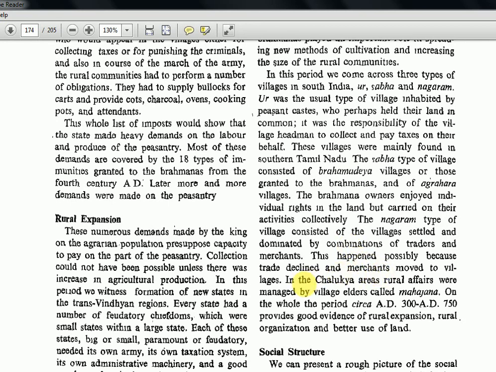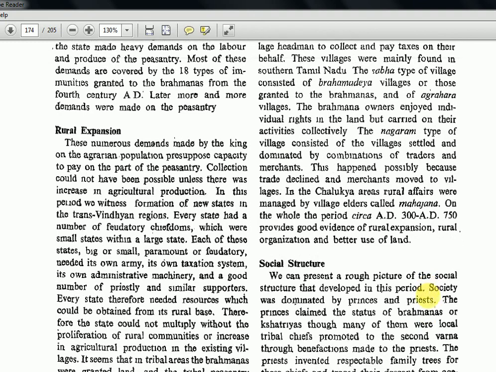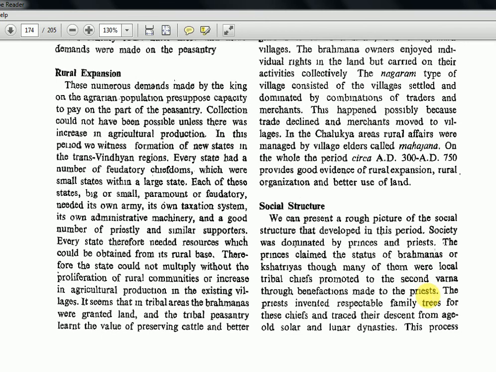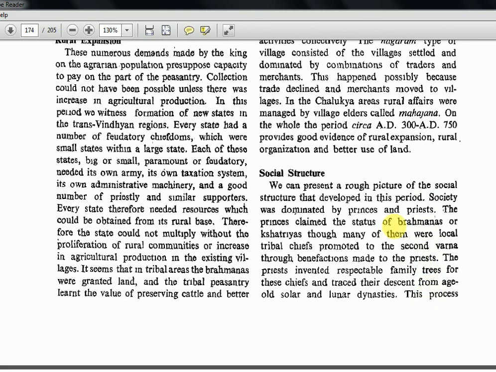In the Chalukya area, rural affairs were managed by the village elders called Mahajana. So this is one term again you should know. In the 300 AD, this time, the village elders were called Mahajana. On the whole, the period 300 to 750 AD shows good evidence of rural expansion, rural organization, and better use of land. These are things which can be noticed as per the historians' evidences.